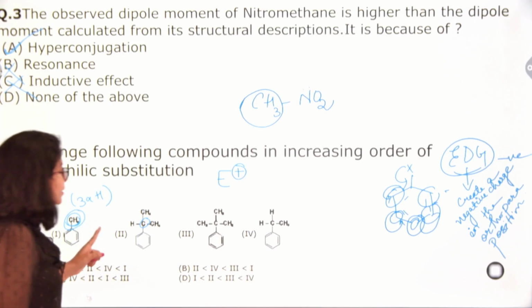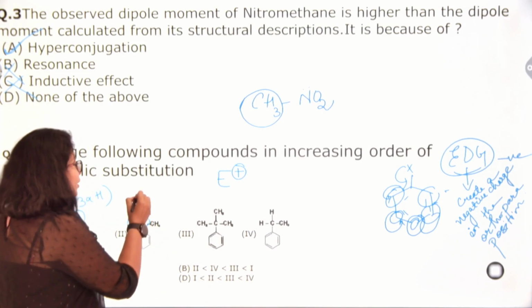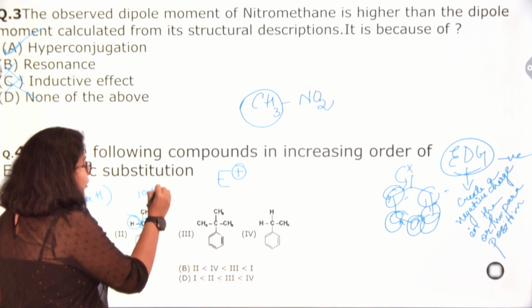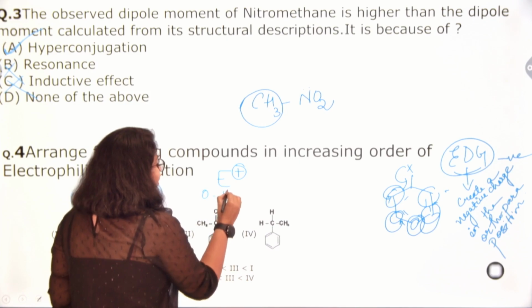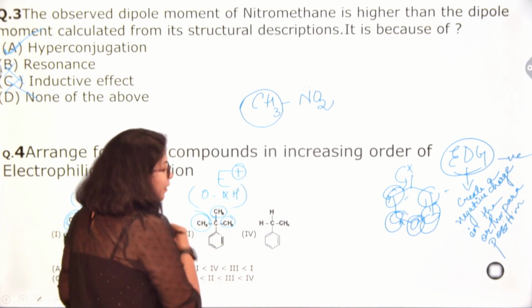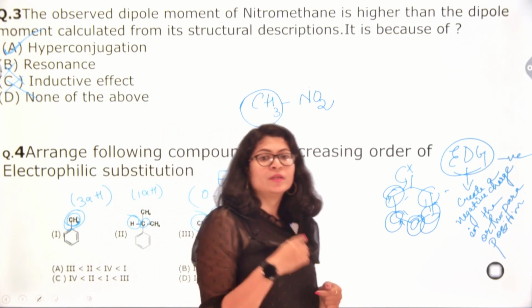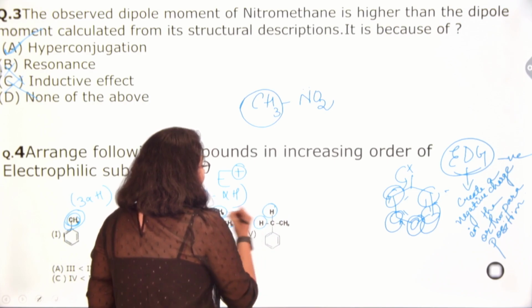In the second case, I have 2 methyl groups attached here and 1 alpha hydrogen. So here I have 1 alpha hydrogen. In the third case, I have 0 alpha hydrogens because here only CH3 groups are attached. So number of alpha hydrogens here is 0. If I see the fourth case, I am having 2 alpha hydrogens.